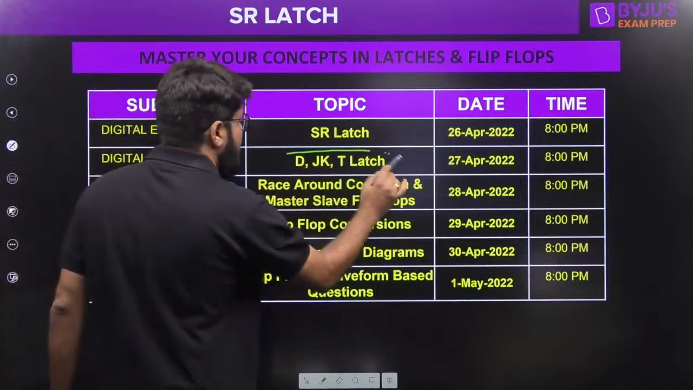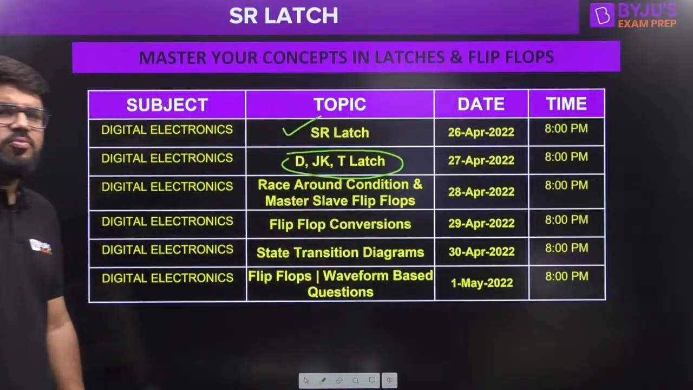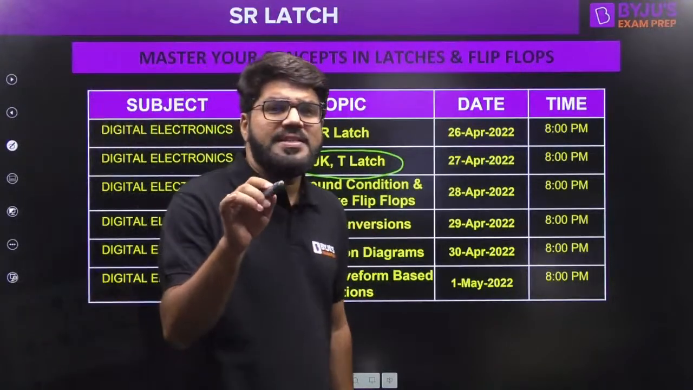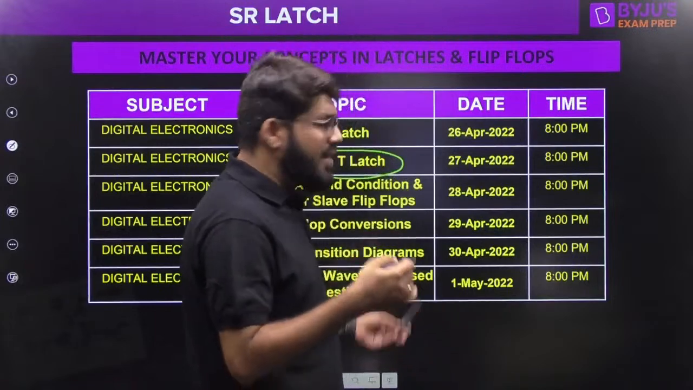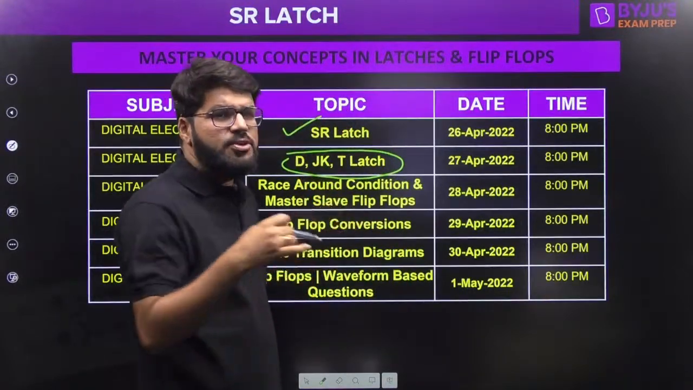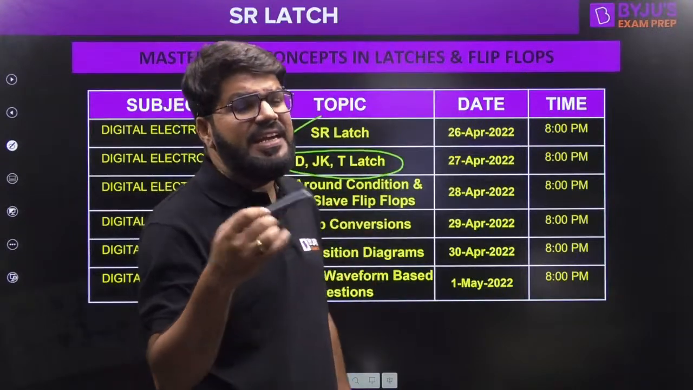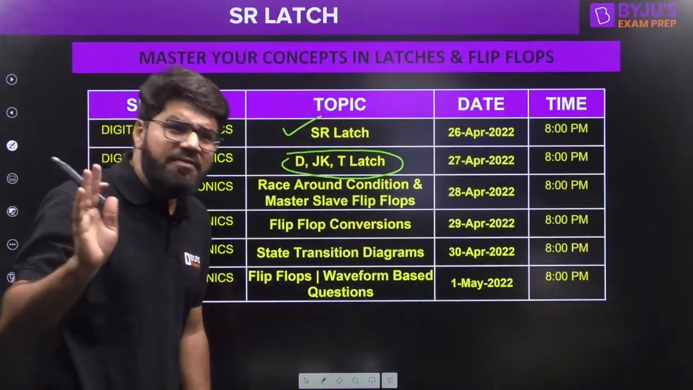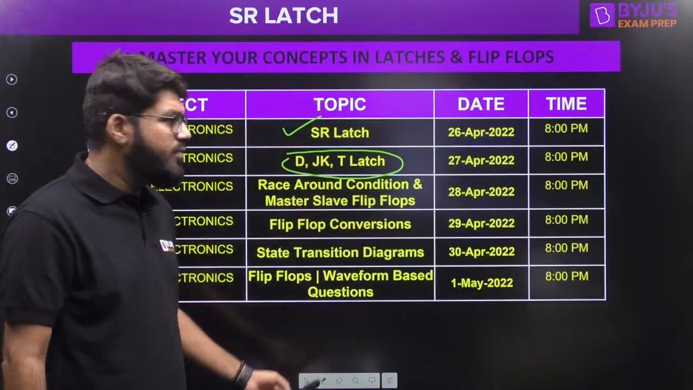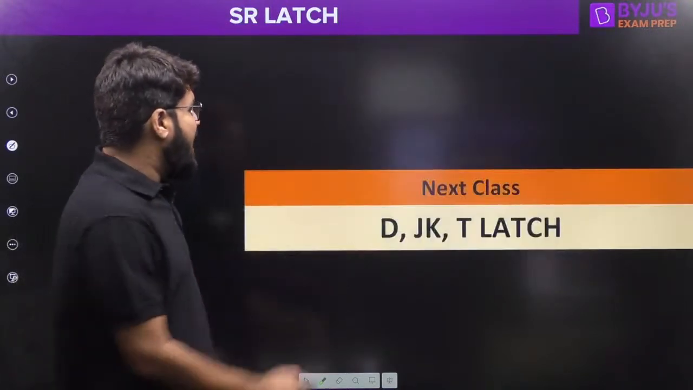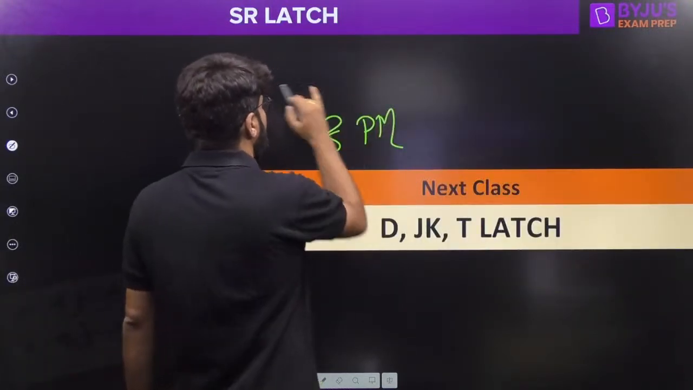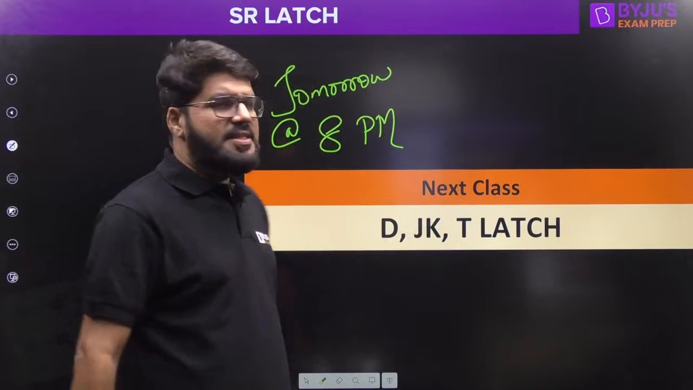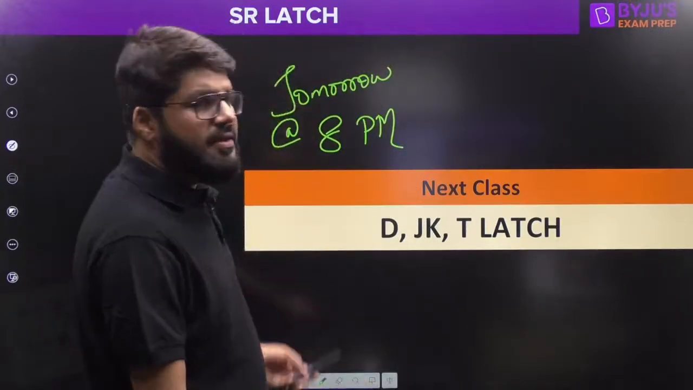So today we have discussed the SR latch. Tomorrow we go to the D latch, JK latch, T latch, and then eventually, as I told you today, what we discussed, level triggered device. Once we study JK and T latch, then we go towards race around condition that will highlight the problem with level triggered device. Then we go to edge triggered device, that is basically the flip-flops. So every possible sequence we are going to cover here. That means tomorrow at the same time, 8 p.m., we'll discuss the D latch, JK latch and the T latch.